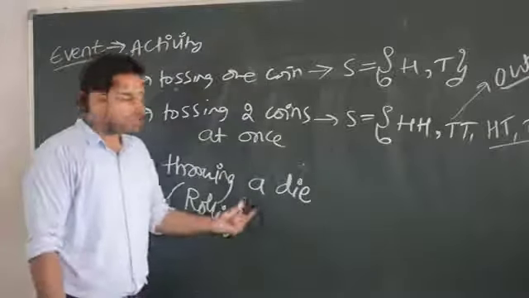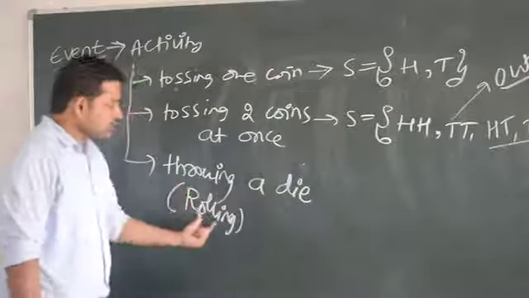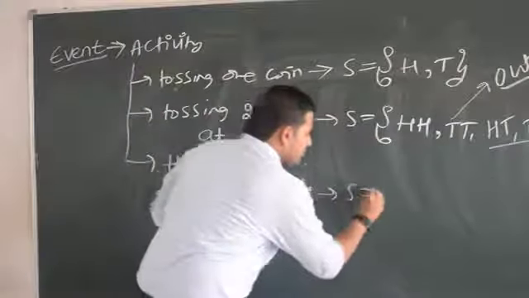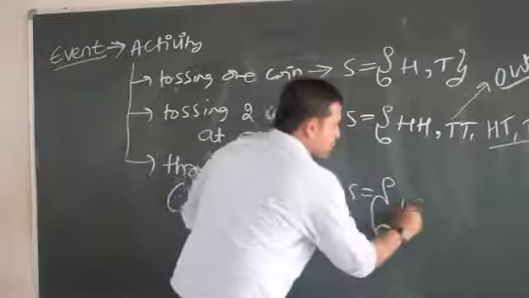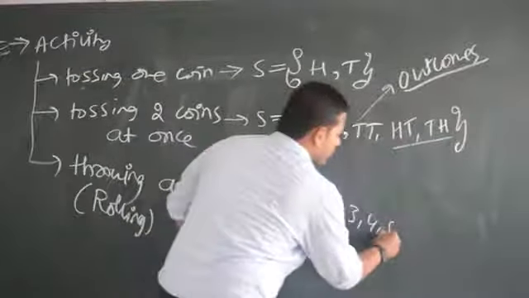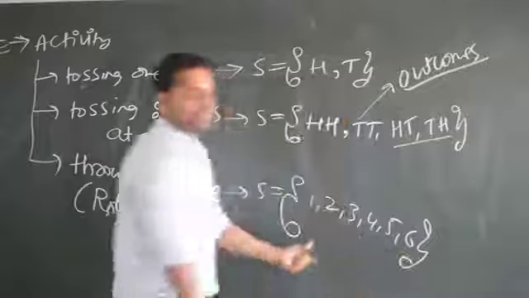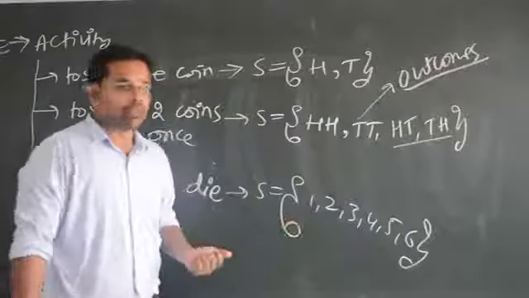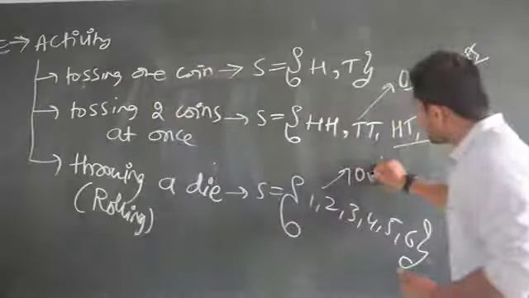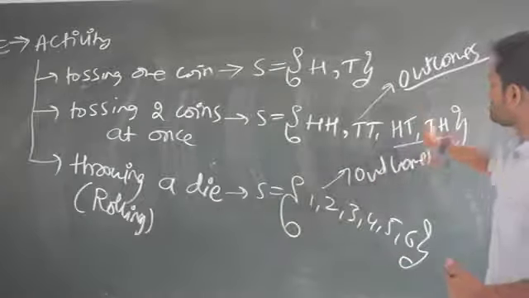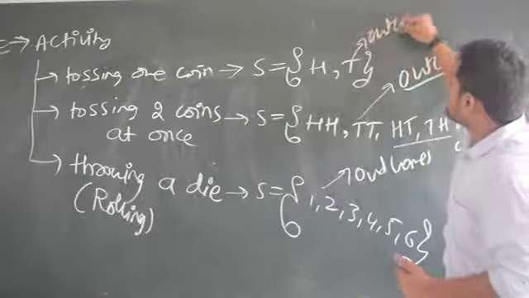Die, right? Yes or no? So throwing a die or rolling a die. What will be the sample space for this? The sample space will be 1, 2, 3, 4, 5, 6. These are the outcomes what I am supposed to get. What these are called? These are called outcomes. Outcomes means result.